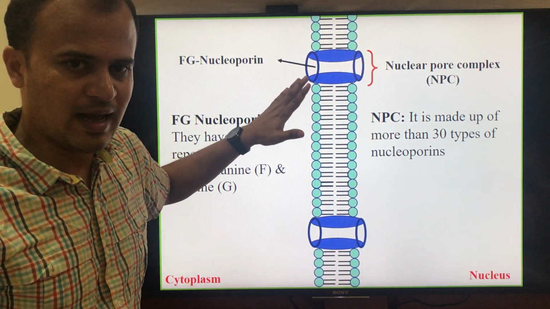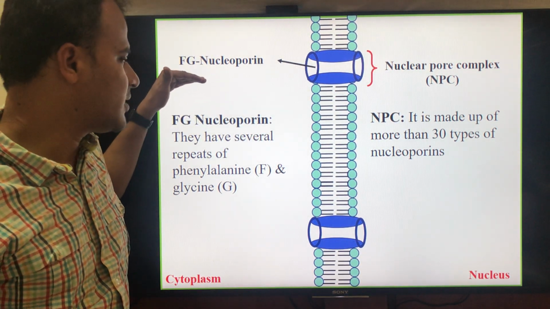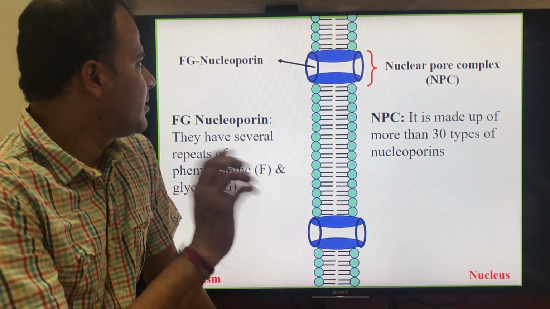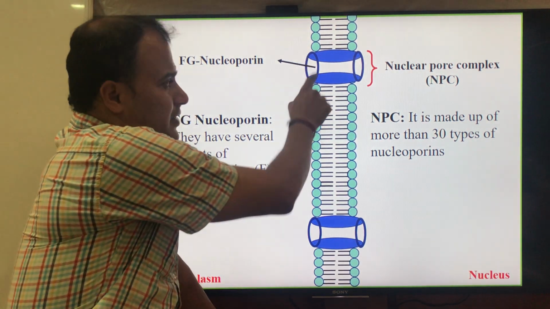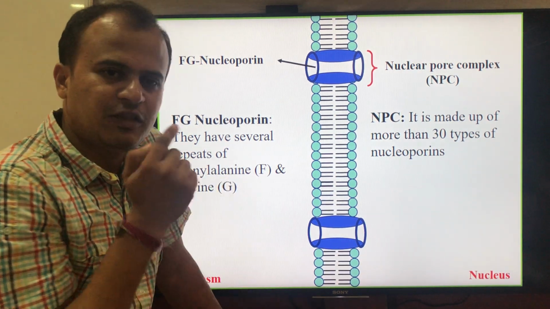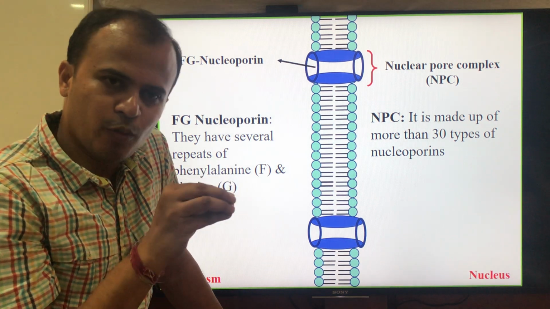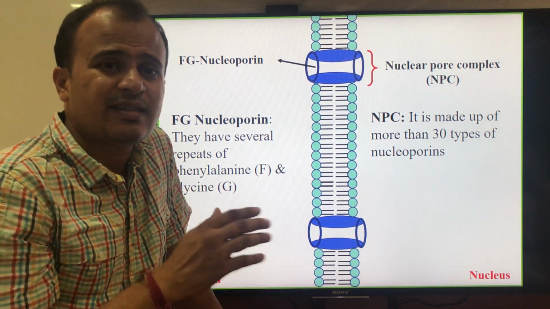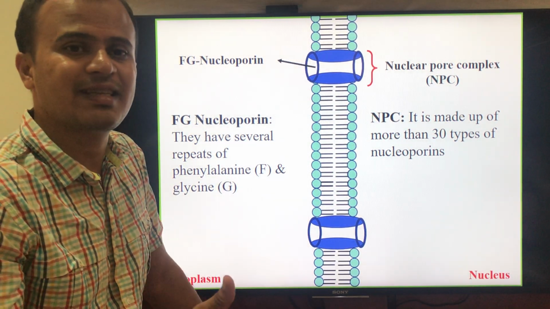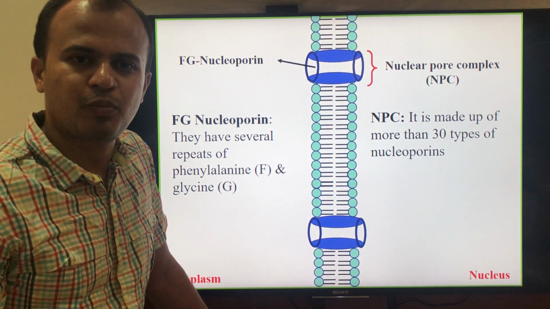In this class, I am going to explain specifically about FG nucleoporins in nuclear import and export. This ring is designated as the FG nucleoporin here. FG means phenylalanine and glycine. This nucleoporin contains tandem repeats of several phenylalanine glycine residues, and they assist in the transportation process.